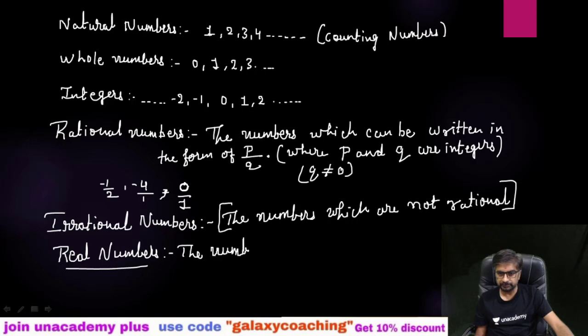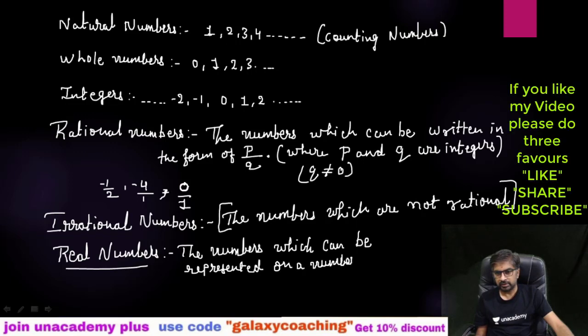which can be represented on a number line are real numbers.